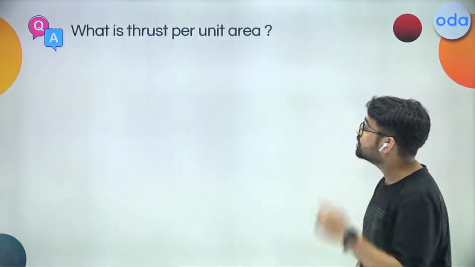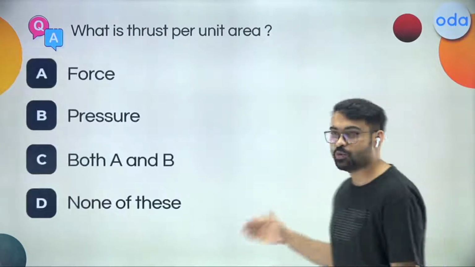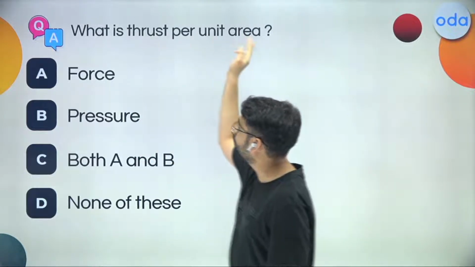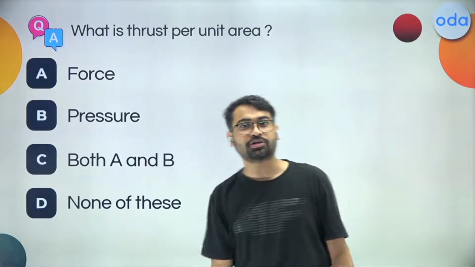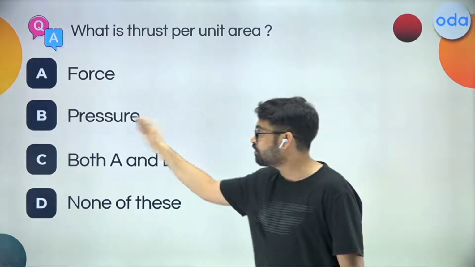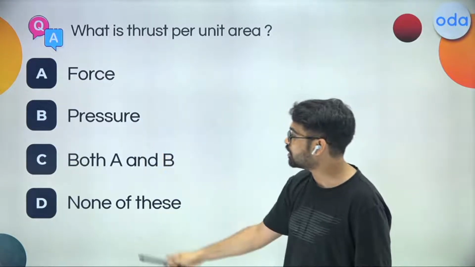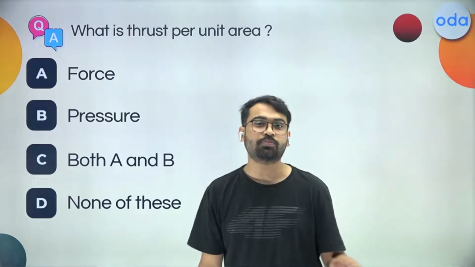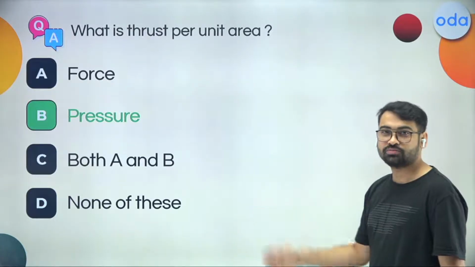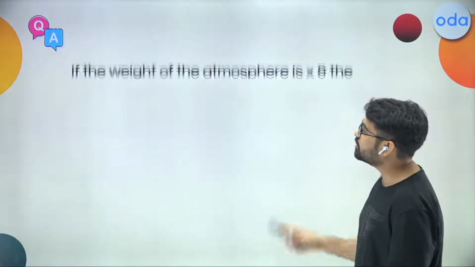Let's go to the next quiz. It says, what is thrust per unit area? I think that this is a very simple quiz. I don't think it is force. We talked about thrust per unit area. Thrust is nothing but the perpendicular force. If it's acting on a unit area, I think we can easily say that this is pressure. A is incorrect, B is correct. That means C and D also become incorrect. So I will say that pressure is the thing that we are looking for.